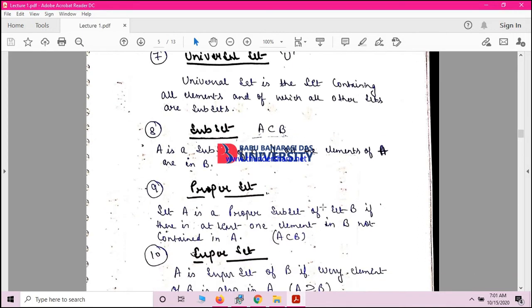Next is, what is a subset? What do you mean by a subset? Subset is basically part of the main set. For example, if I am saying that A is a subset of B, then it means that every element of A is also present in B. We can easily imagine a set within a set. Definitely you can easily imagine that within a set there are so many sets.